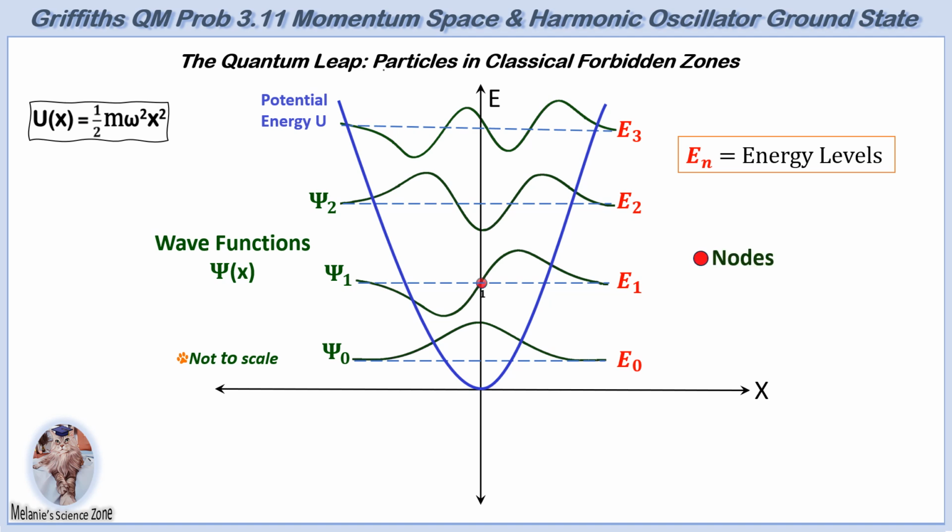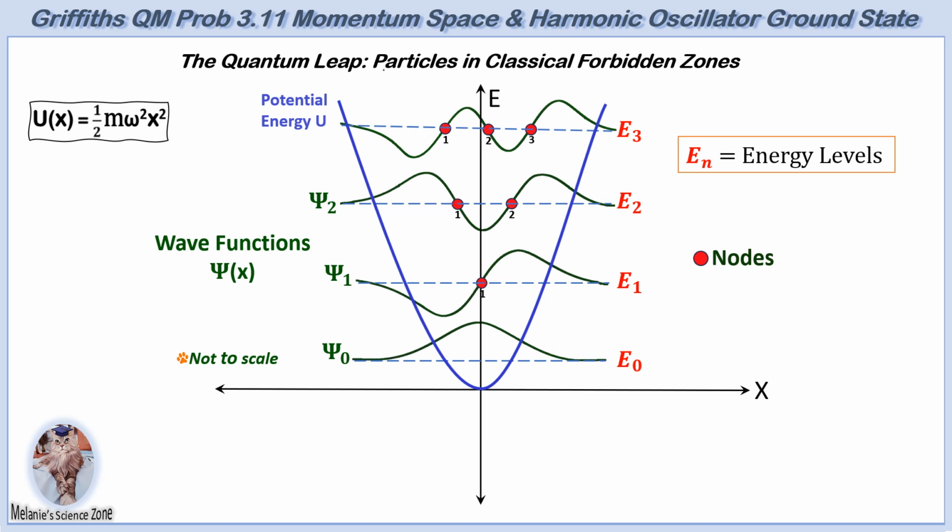As the quantum number, or energy level, increases, the wave function exhibits more nodes, indicating greater complexity in its oscillatory patterns. A node is a point where the wave function passes through zero as it shifts from positive to negative or negative to positive. As a result, there is zero probability of finding the particle at a node.